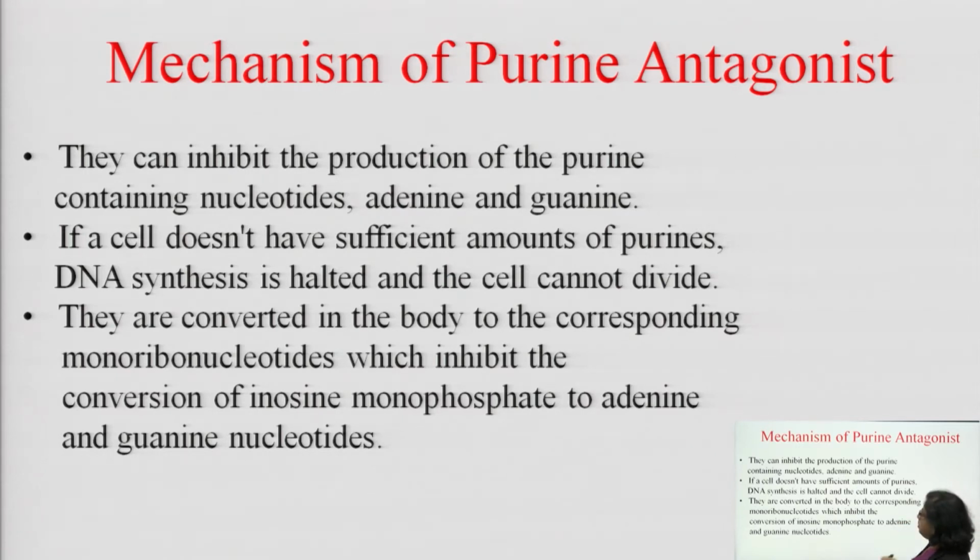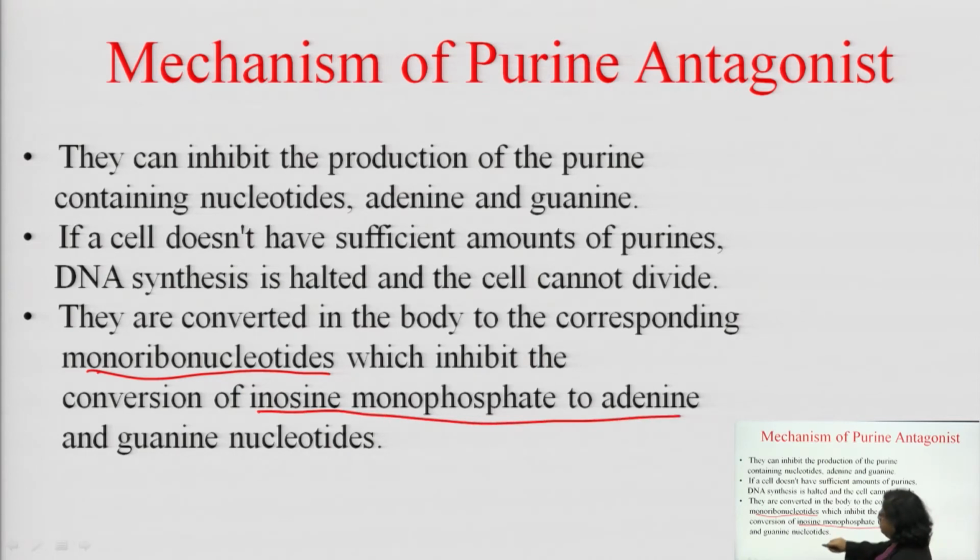These monoribonucleotides are responsible for that inhibition.